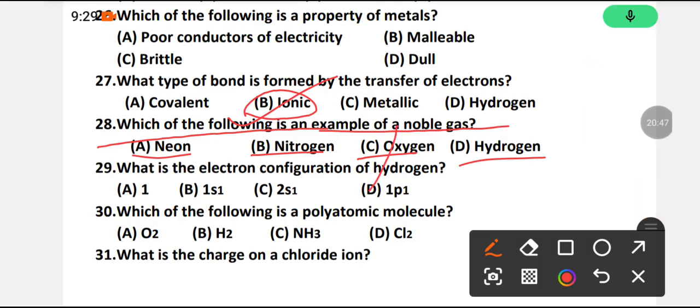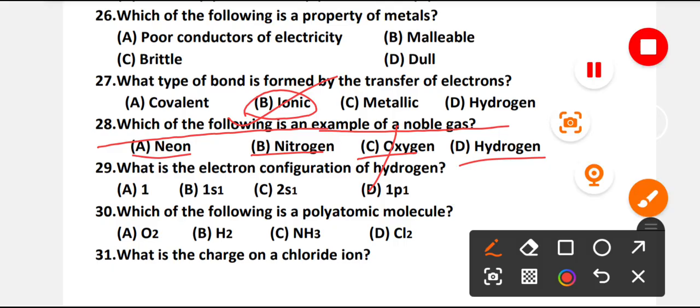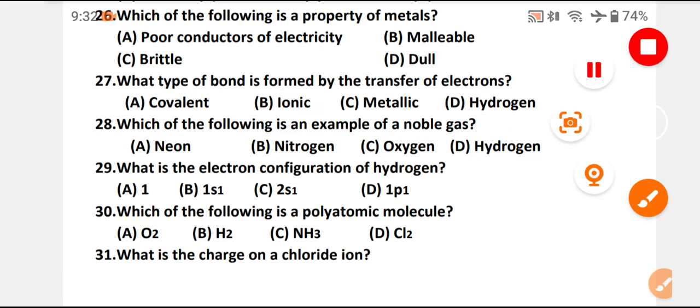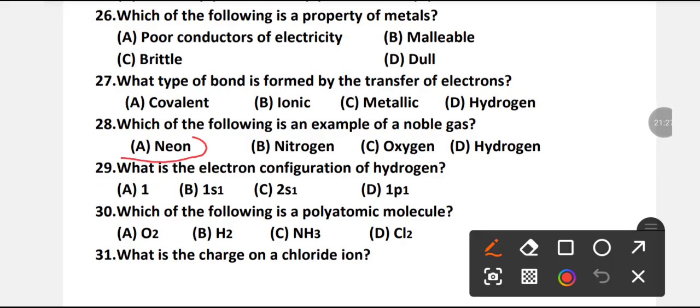There are 7 noble gases in chemistry: helium, neon, argon, krypton, radon, and xenon. Xenon is a synthetic element. A is the right answer. Neon is a noble gas.